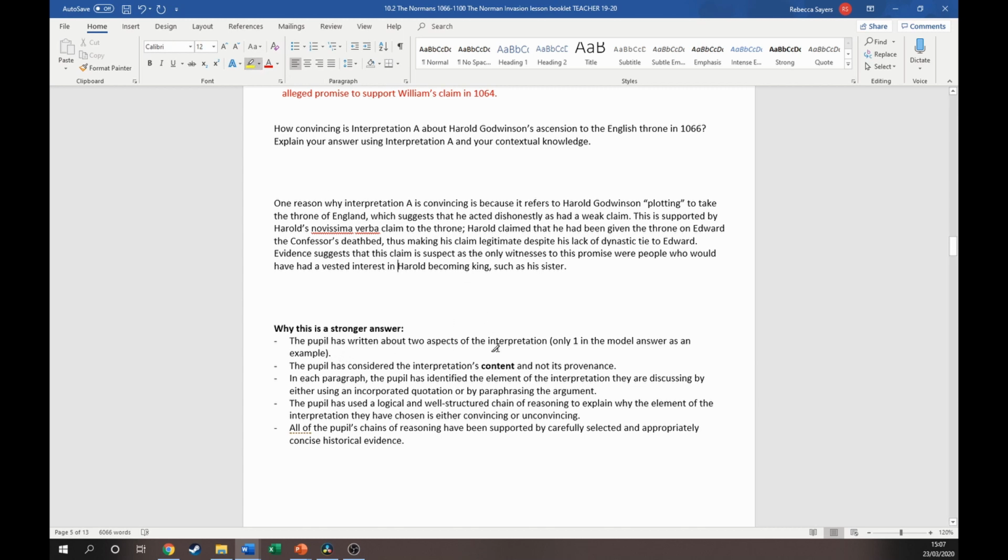So, secondly, I've talked about the interpretation's content. I've not worried about who's written it. I've not worried about when it was written. I've just focused on the argument within the interpretation. In each paragraph, the pupil has identified the element of the interpretation they're discussing by either using an incorporated quotation or by paraphrasing the argument. So I've done that here. It refers to Harold Godwinson plotting to take over the throne of England.